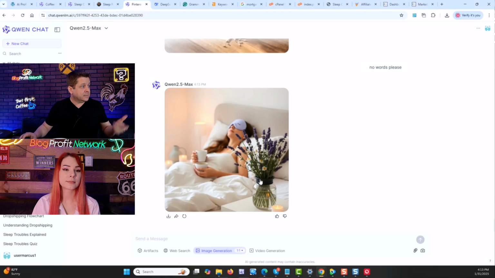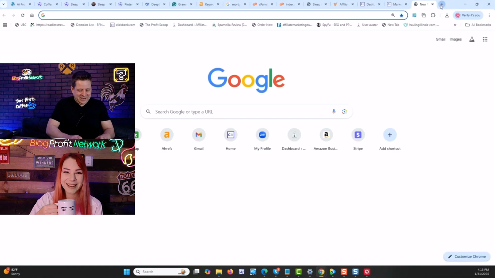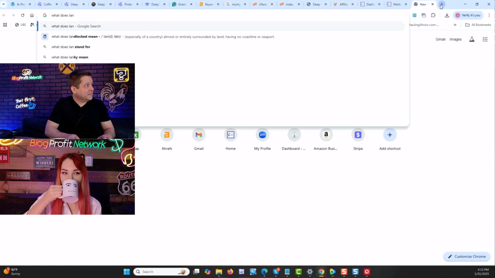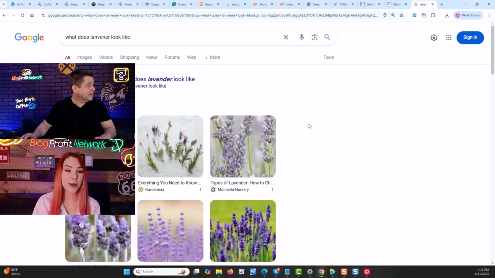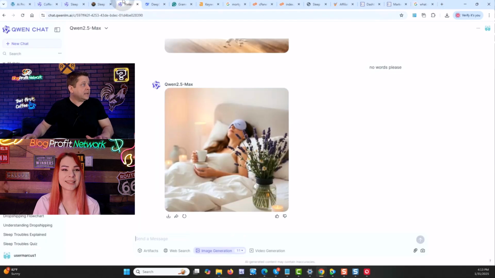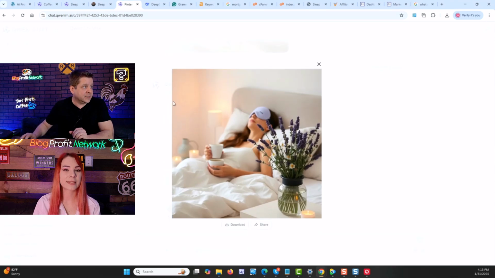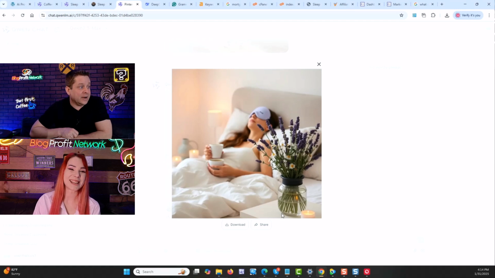So now we have that. I think that's lavender. I don't know, let's see what lavender looks like. Okay, oh yeah, it is lavender. So out of the box, use this. Tip for healthy sleep, lavender. I'm in love with their images. The sleep quiz, what's that? Their images are so beautiful.